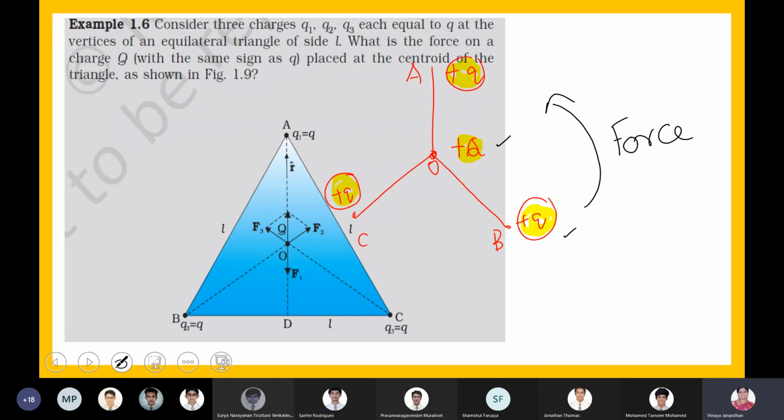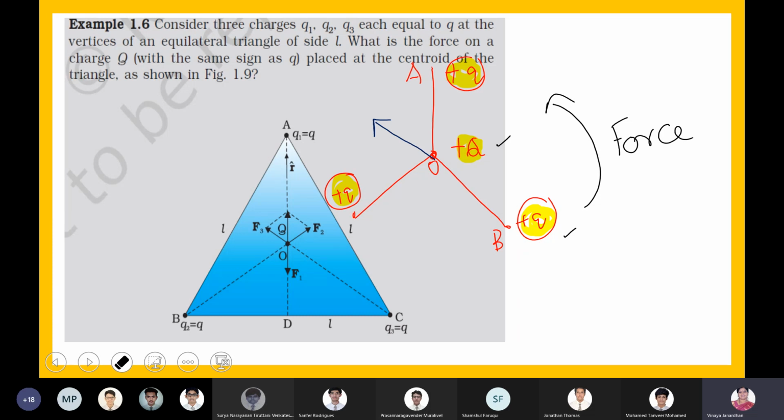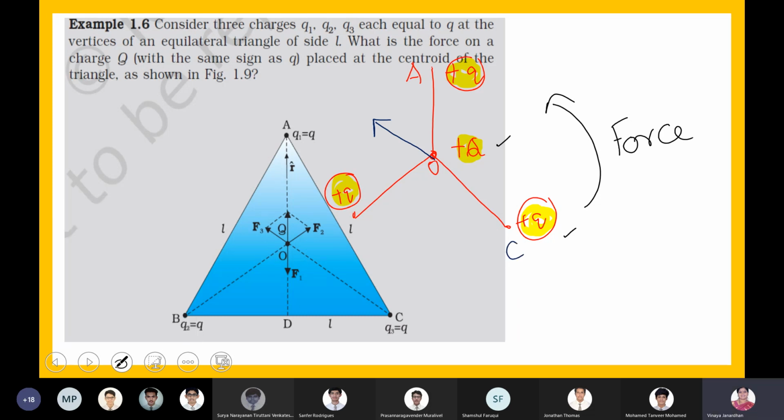So it is a repulsive force. So hence this charge plus Q will experience a force. Shall I write this as FB? No, I have slightly changed the order. Let me put this. So this is C and this is B. So let this force, shall I put this as FC? Correct, boys? Is that correct what I am doing?